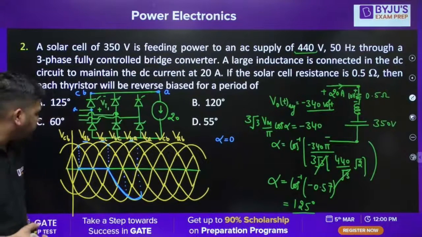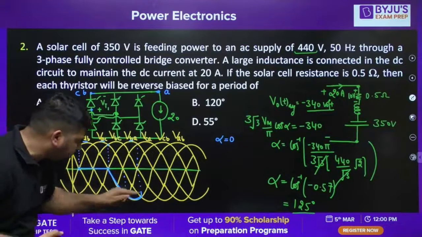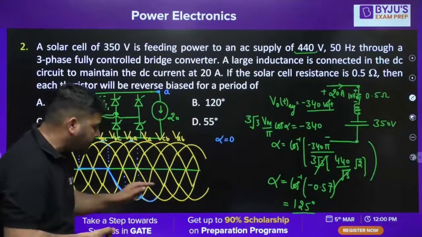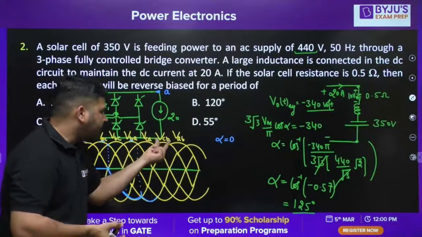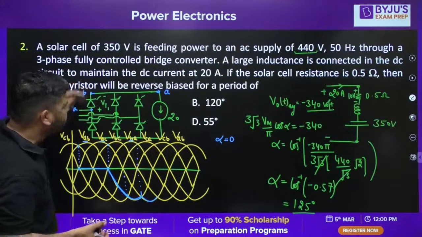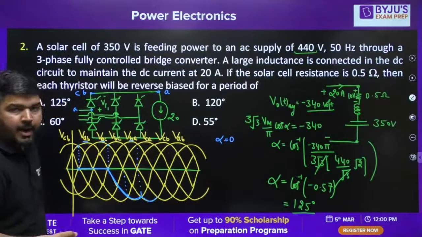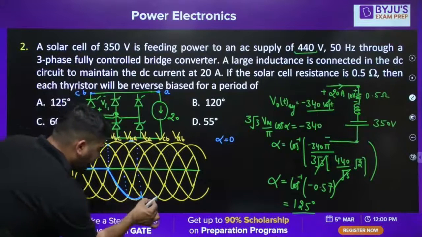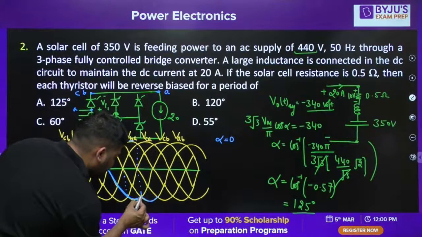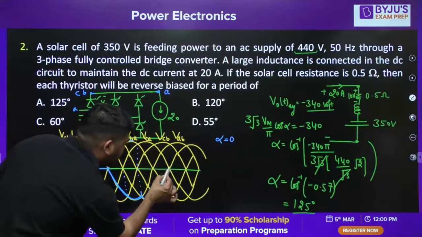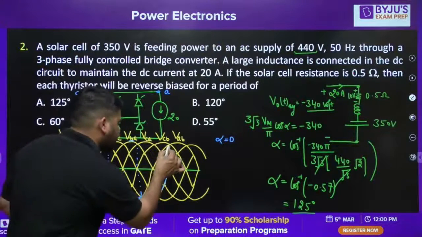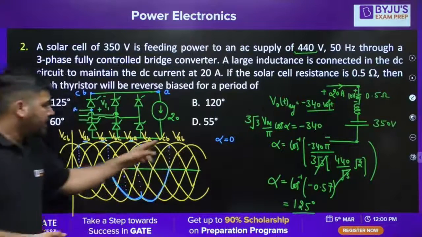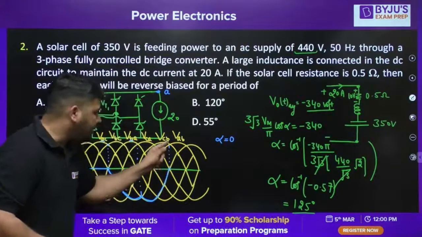VAC is this voltage, and it will be there for the next 120 degree, up to this point. After this point, VAB will again start.